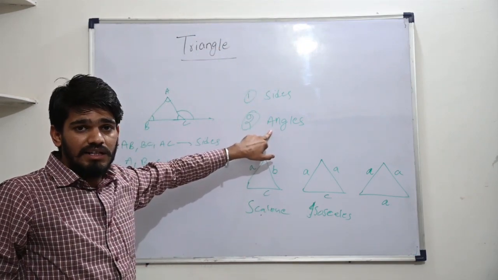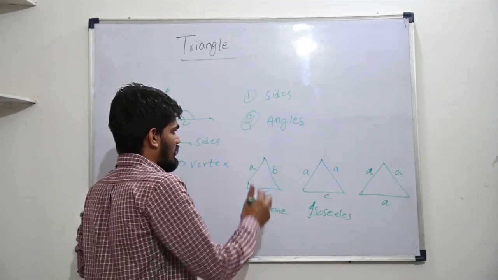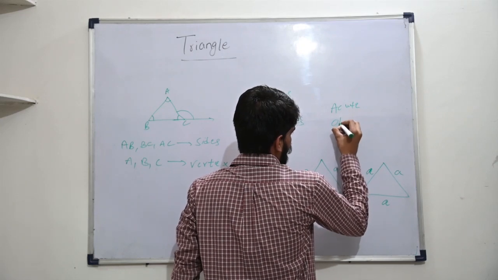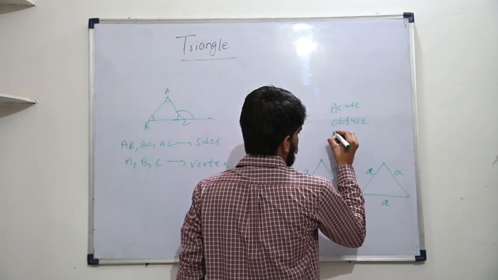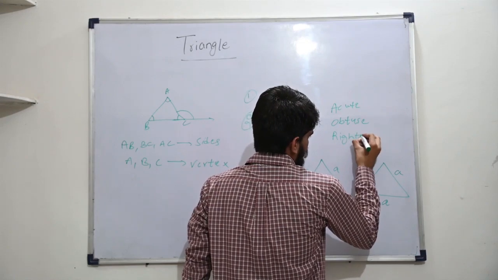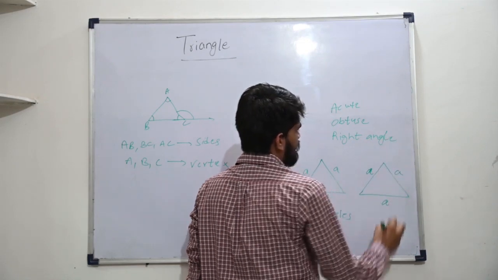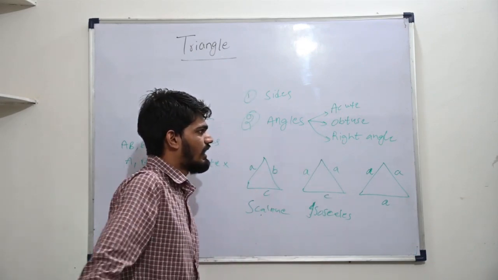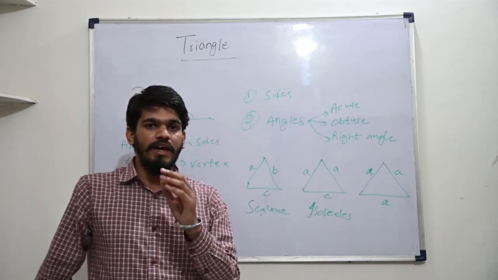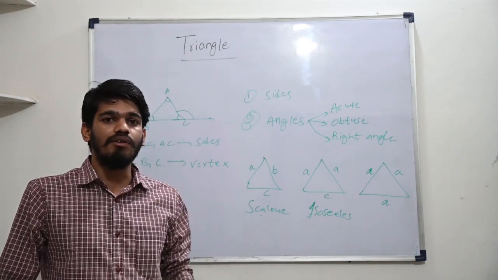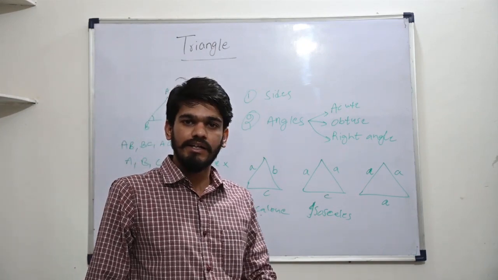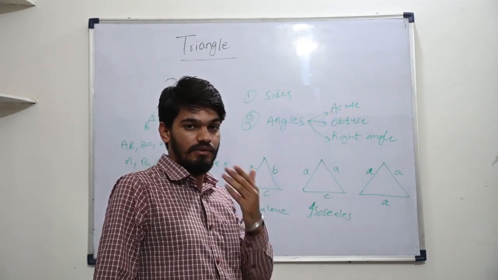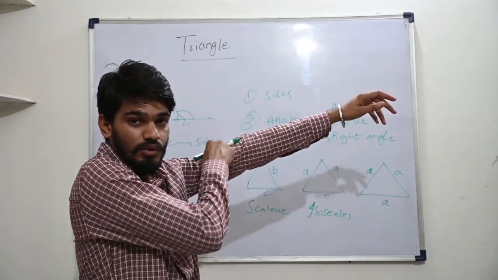On the basis of angles, we have 3 kinds of triangles: acute angle triangle, obtuse angle triangle, and right angle triangle. What is an acute angle triangle? When each internal angle of the triangle is less than 90 degrees, it is known as an acute angle triangle. What is the meaning of acute angle? An angle which is less than 90 degrees, 0 to 90 degrees.